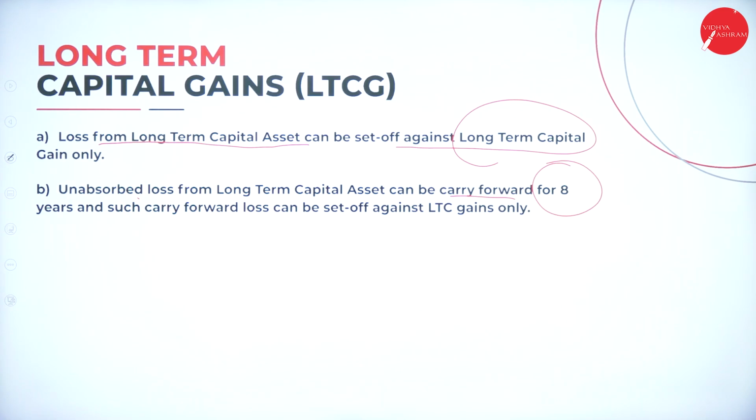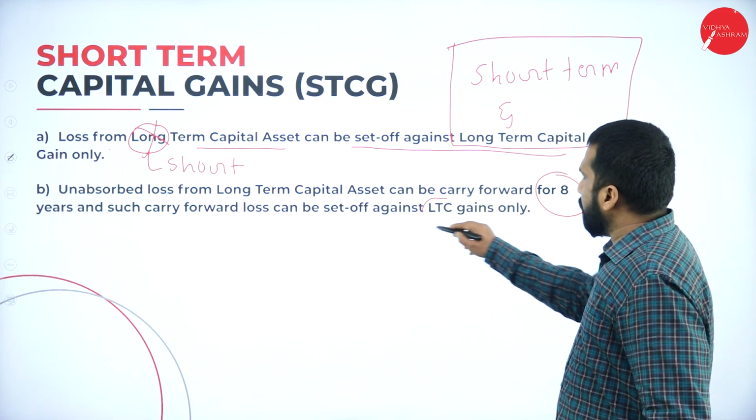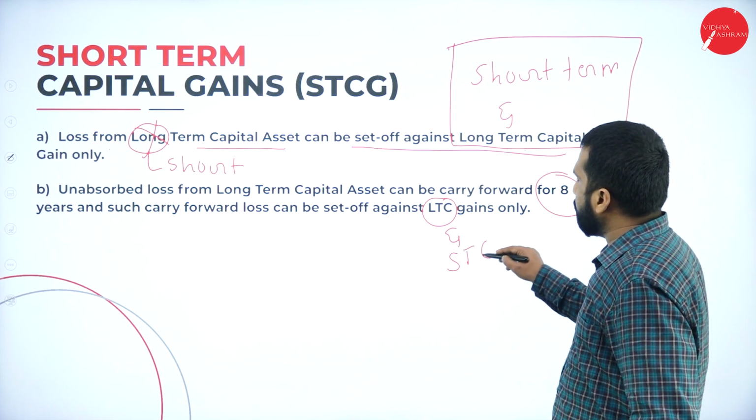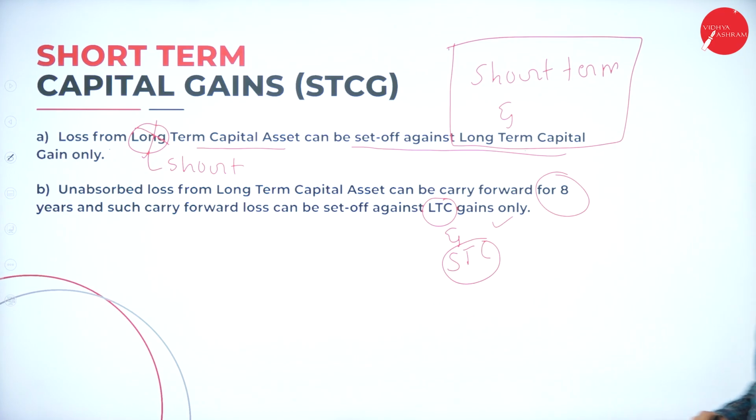Long-term capital gain can be set off against long-term, up to 8 years. Short-term can be set off against short-term, and long-term can be carried forward for 8 years. So in this, remember LTCG and STCG, both you can adjust.